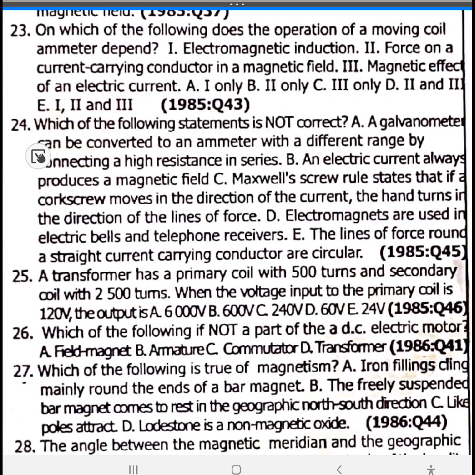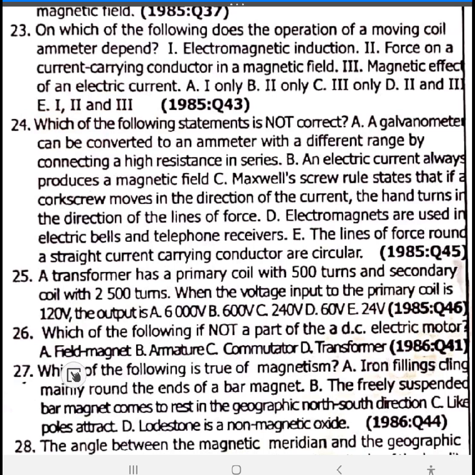24. Which of the following statements is not correct? A galvanometer can be converted to an ammeter with a different range by connecting a high resistance in series. That is not correct. You can go back to chapter 26. We talked about galvanometer, milliammeter, voltmeter there. So, which of the following statements is not correct?